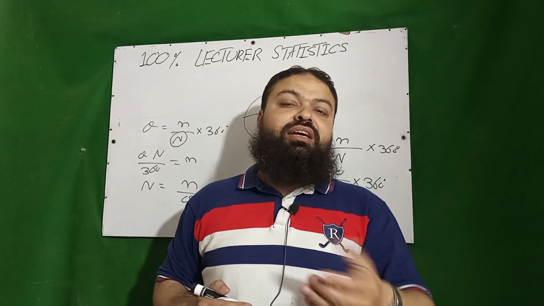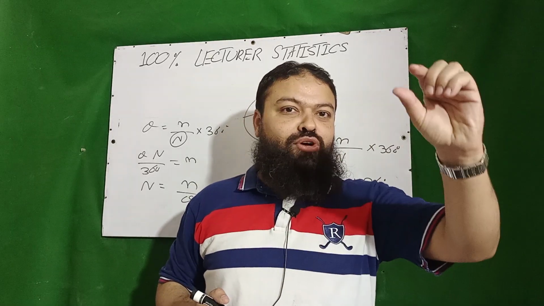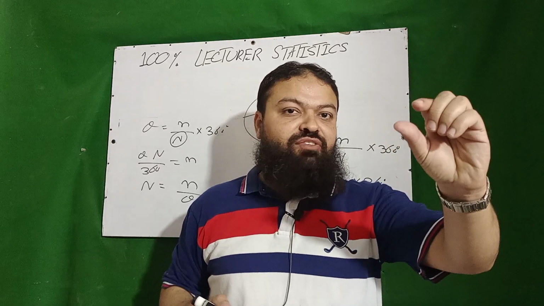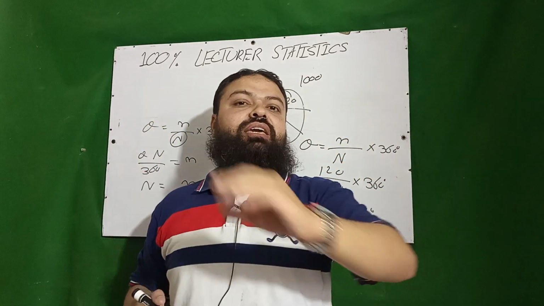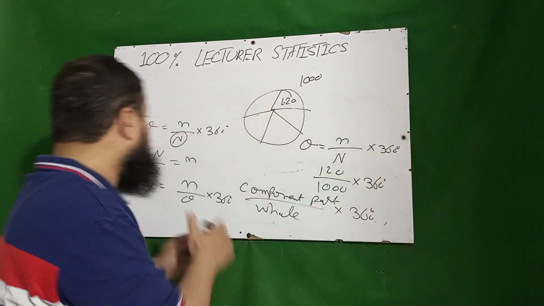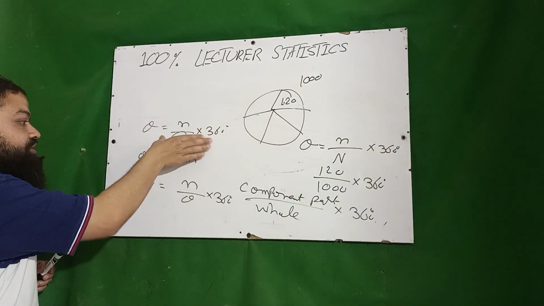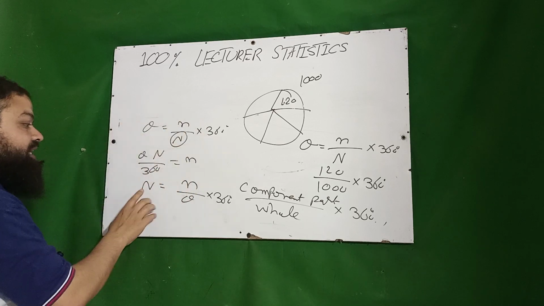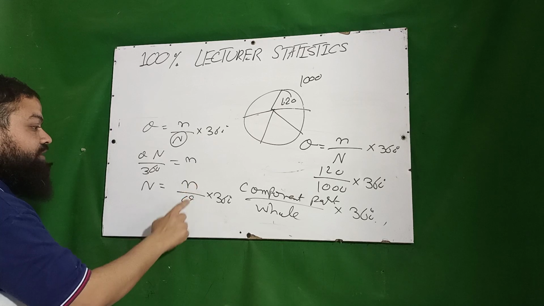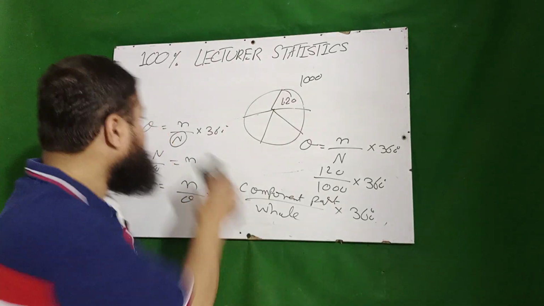If a pie chart is given and you are to calculate the angle, it is small n, the number of favorable in that given sector, over capital N multiplied by 360. For small n, it is theta multiplied by capital N over 360. For capital N in the exam, it is small n over theta into 360 degrees.